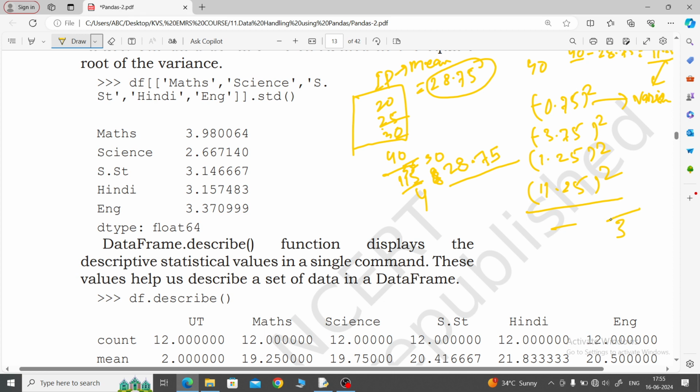Mean value, what are we doing? Total size, we are taking as total size, meaning total length. But here we will take total size minus 1, which is 3. You will do it, then you will get your variance. Okay, you will get your variance.